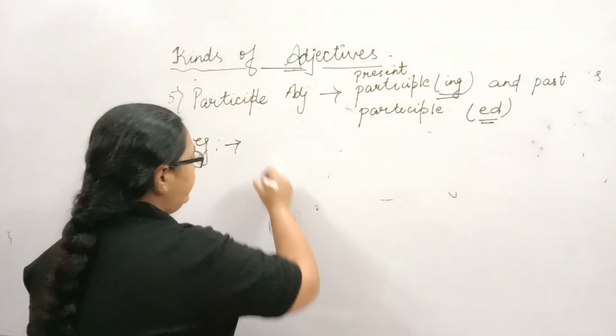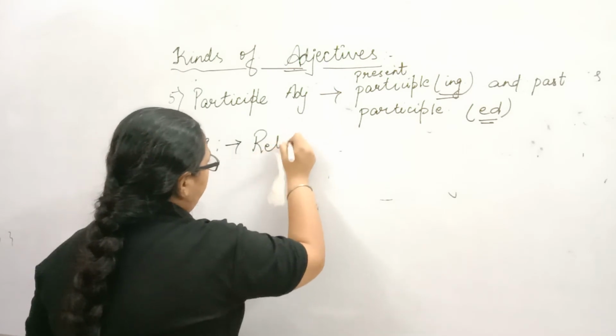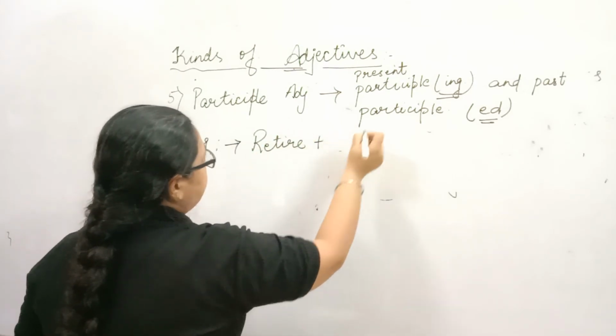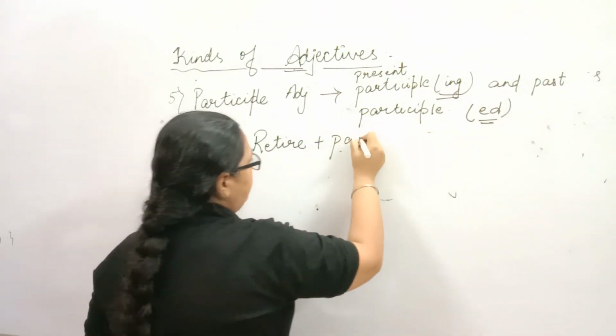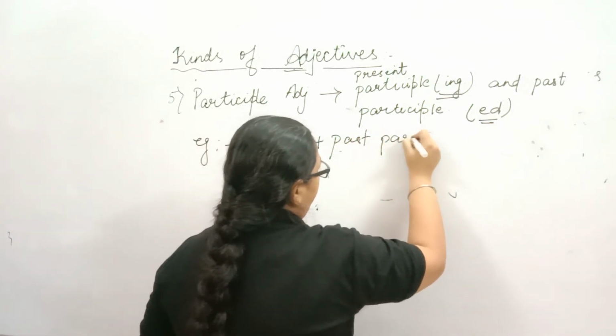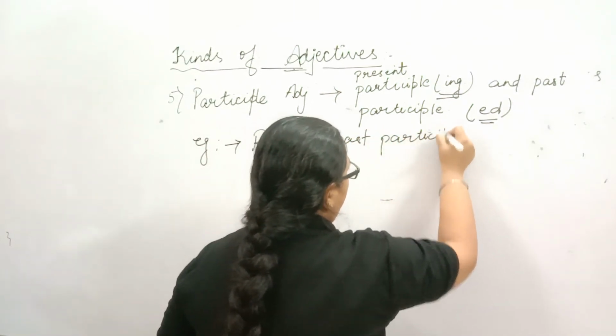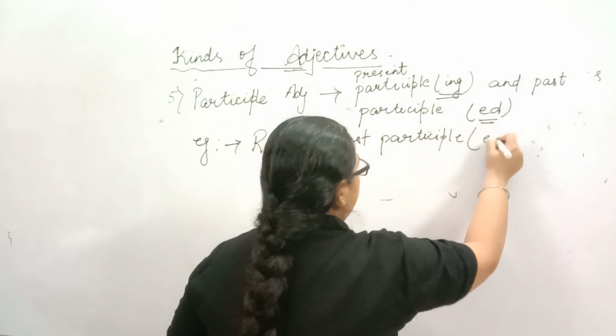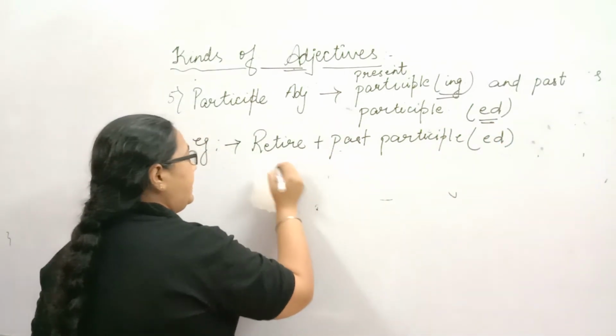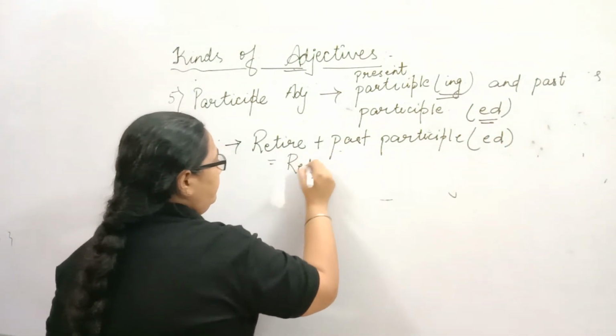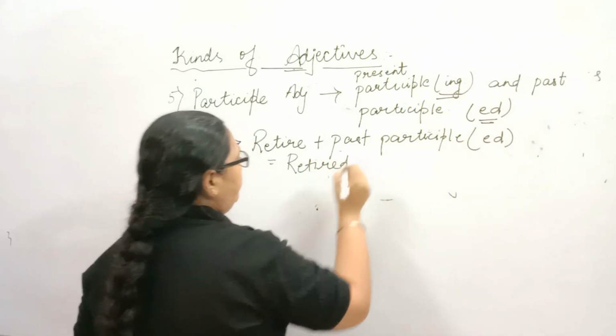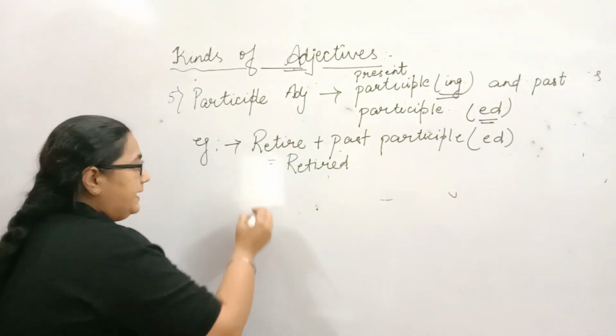If I say retire plus the past participle, that is ed, it becomes retired. Let's frame a sentence.